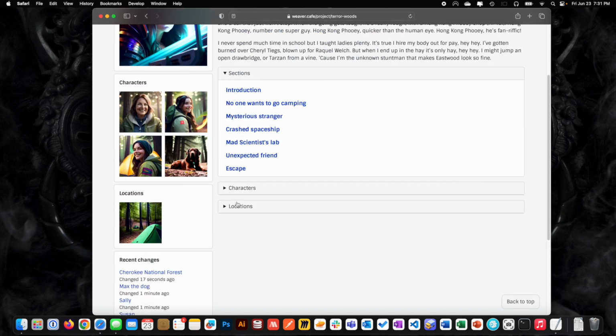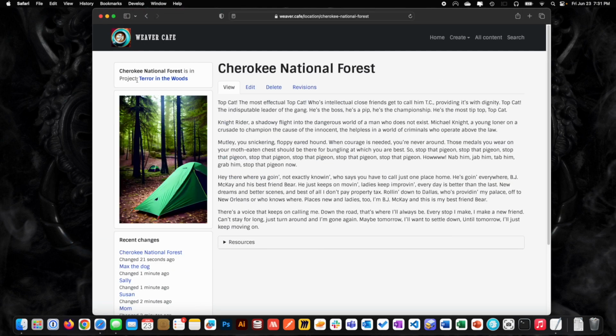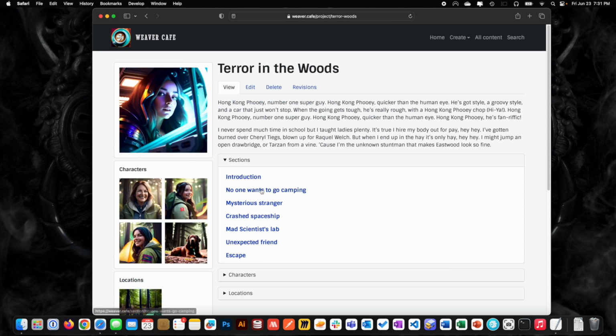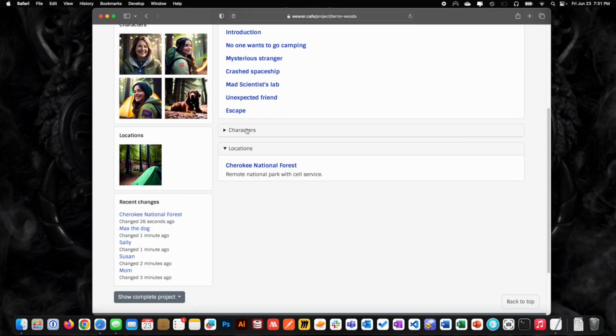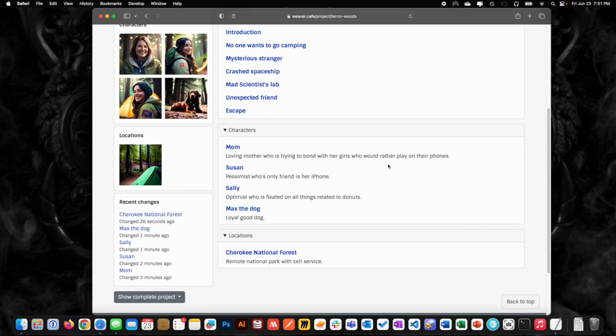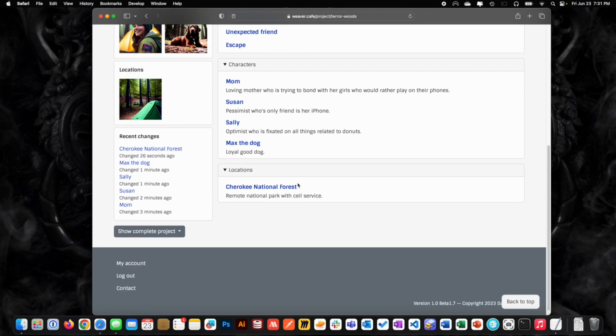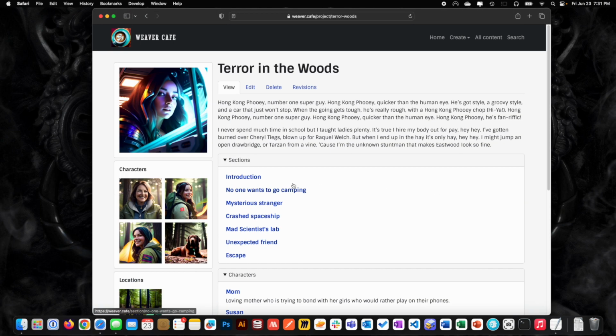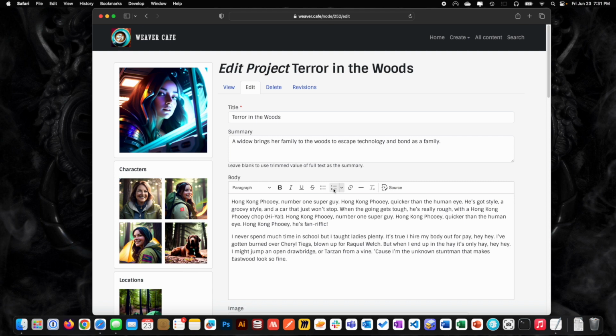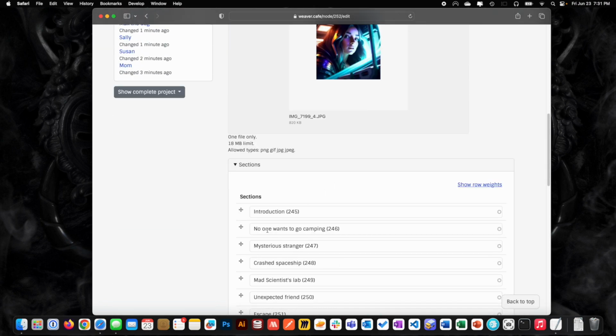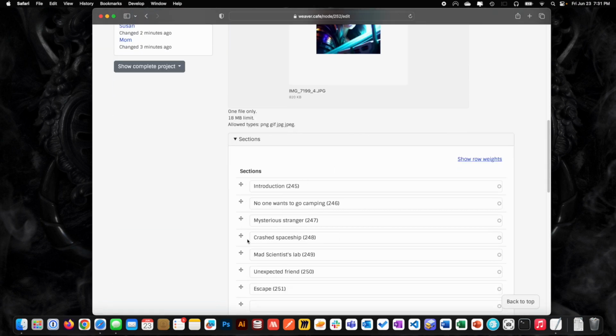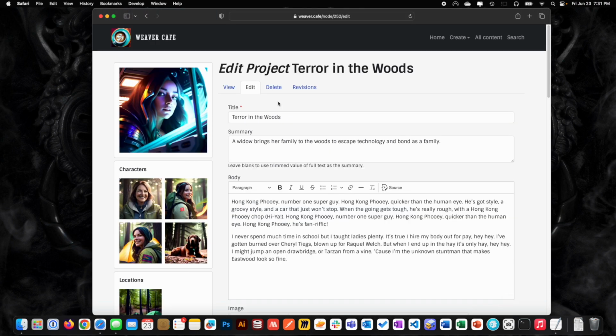But when you're in something, like that location, it tells you it's in Terror in the Woods. If it was in a section, you would see it, right? Just like so. Now we have location and characters. To the final product, and you can edit all this stuff, rearrange things, add more detail.